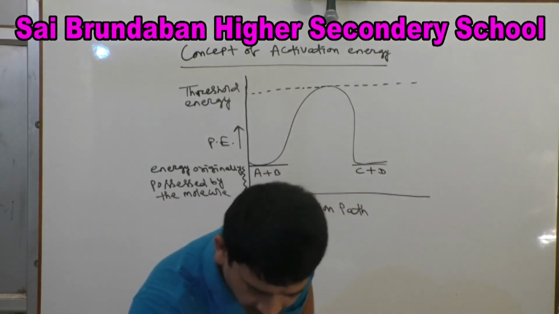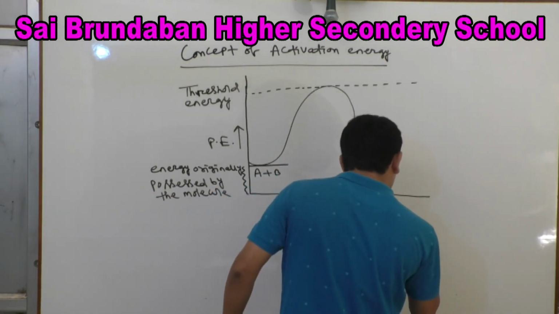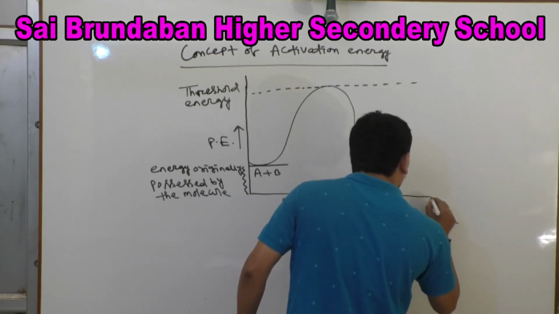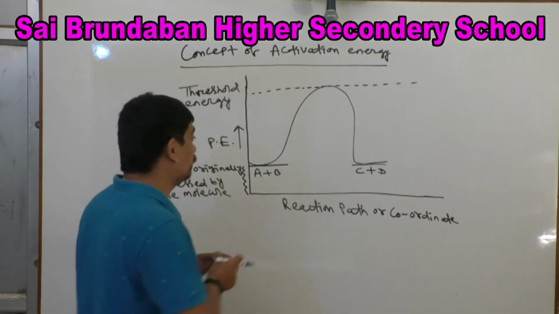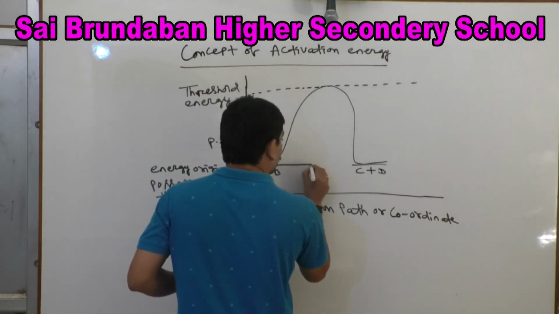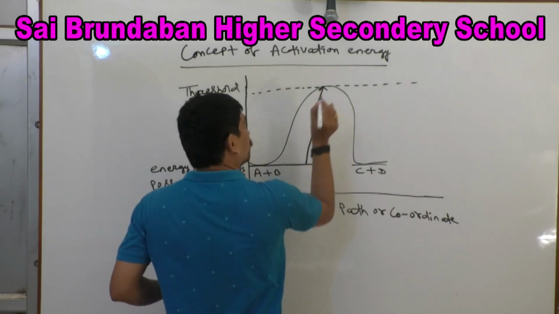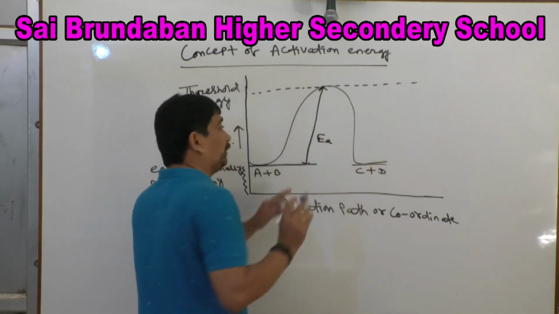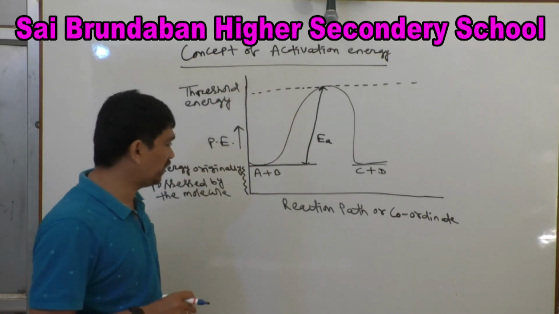This is reaction path or coordinate. This is threshold energy. Then this is EA, activation energy. Look at this diagram, we will explain everything.